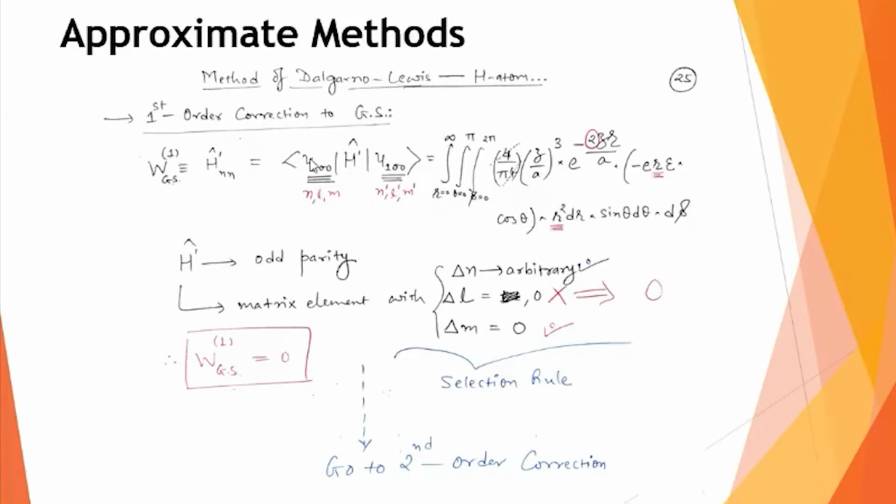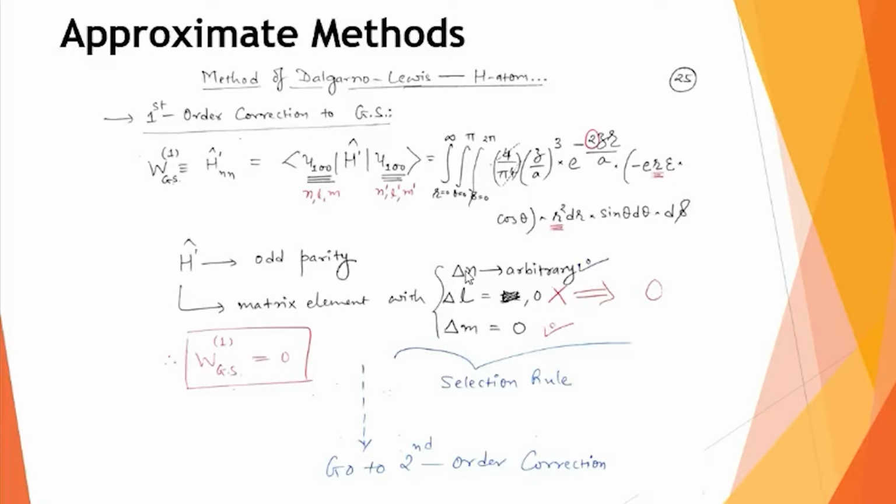You can also go from u100 to u320, and there the change in n will be 2. But whenever your interaction is because of the electric dipole, it allows you to change the principal quantum number arbitrarily. So n can go from 1 to 2 or 1 to 5 or 1 to 11, whatever.